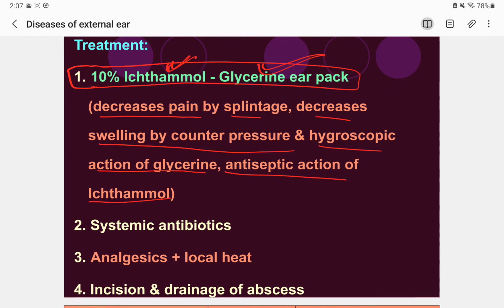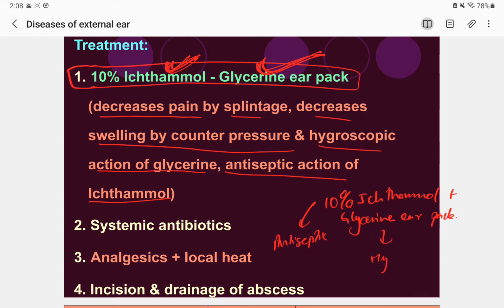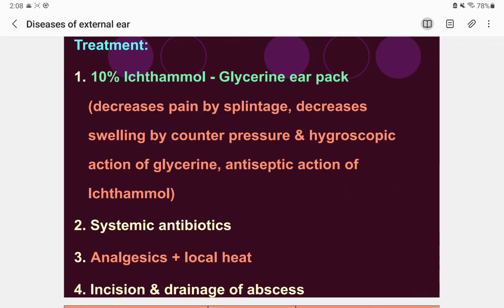So ichthammol is antiseptic and glycerin is hygroscopic. Get this in your mind: 10 percent ichthammol plus glycerin ear pack. This is a very important viva question. Ichthammol is an antiseptic and glycerin is hygroscopic. This is the treatment for furunculosis of the external ear.